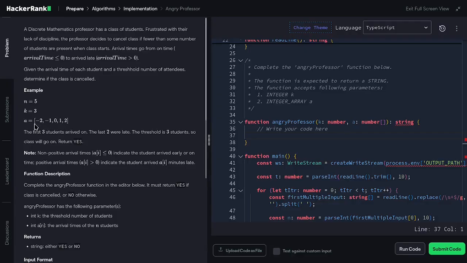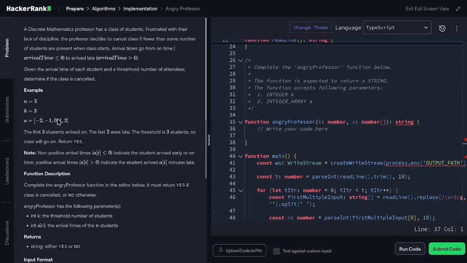To read this, the time for student number 1 is -2, in other words not late. This one is also on time or arrived early, this one arrived on time, and this one is late by 1, and this one is also late.